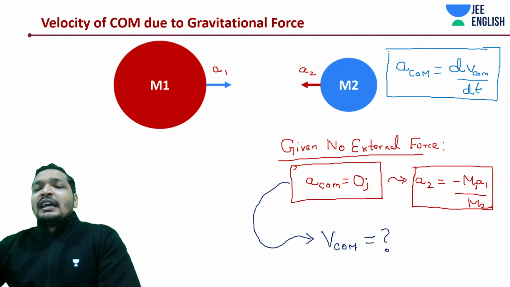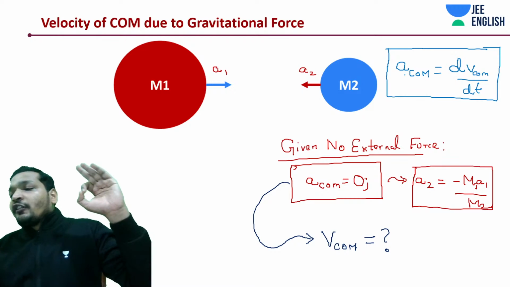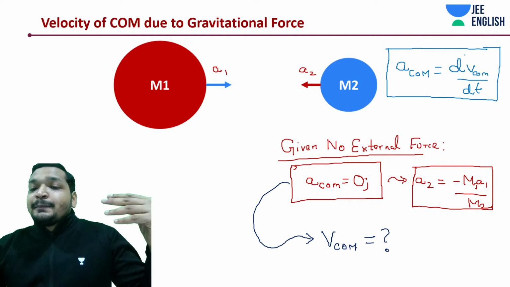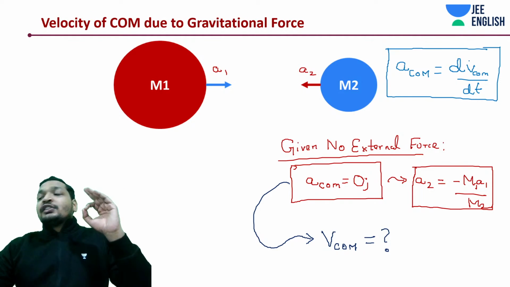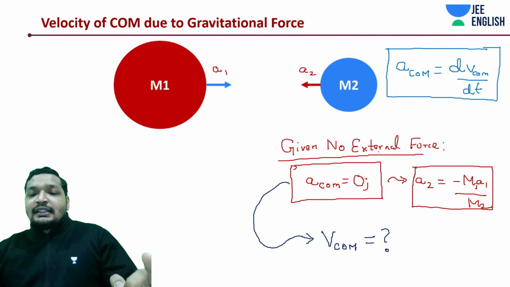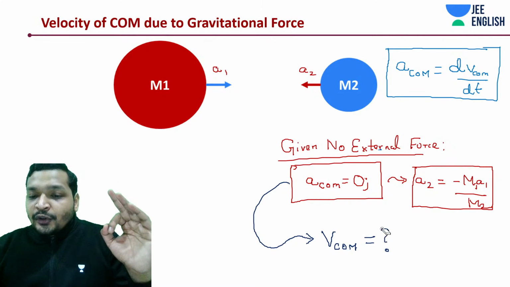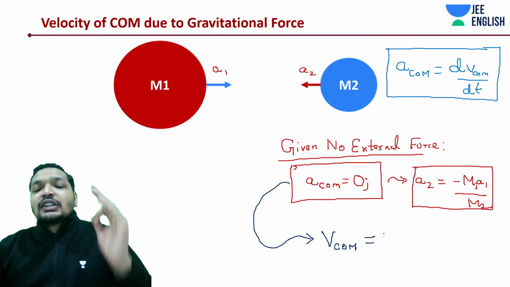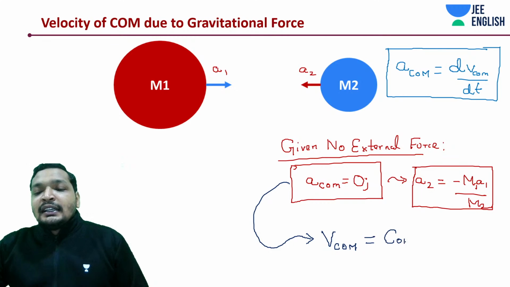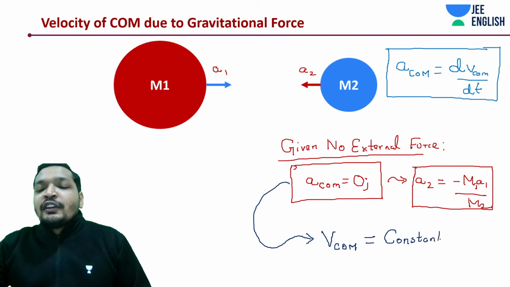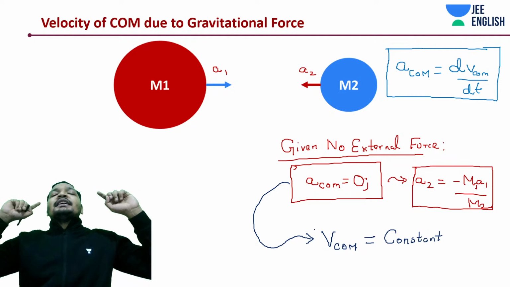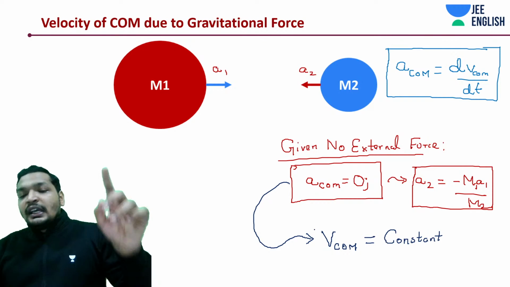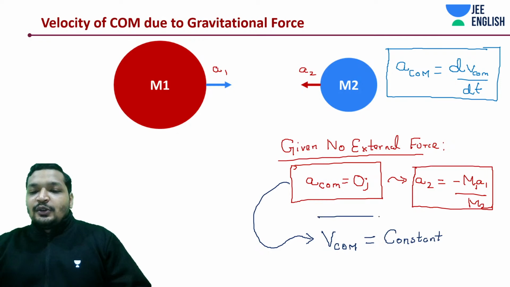If acceleration of center of mass is 0, does that mean velocity of center of mass is 0? Or would this be true even if the velocity of center of mass is constant? If I told you the velocity of center of mass is constant, doesn't that mean the acceleration of center of mass is going to be 0? Agreed? Yes. Okay.